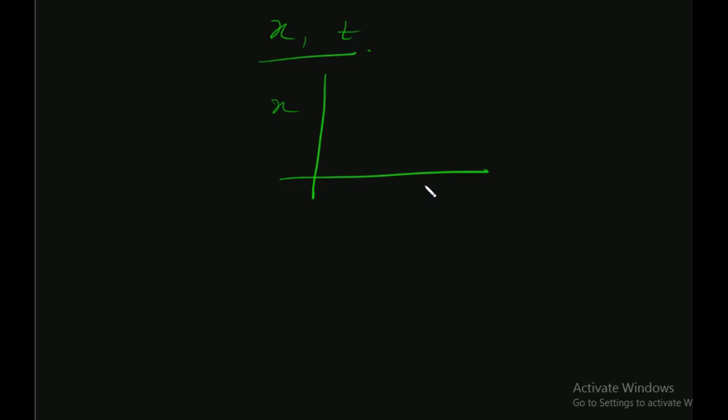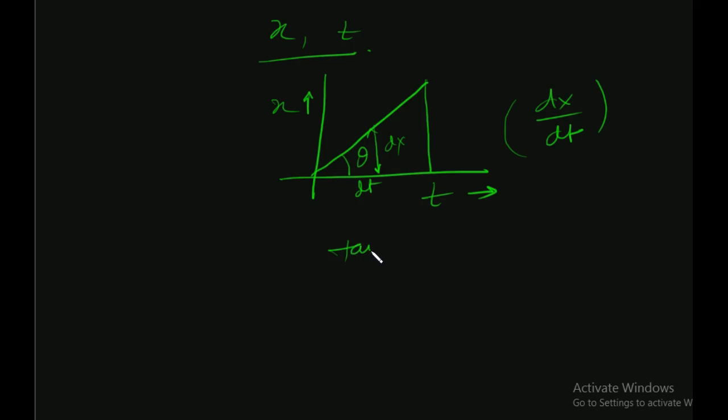For example, this is x and this is t. This can be a straight line. What does this straight line mean? First of all, this straight line means that the slope is constant. This means dx over dt is the slope. Why? Because this is theta, and if we take a very small element here, this is dx and this is dt, so tan theta would be equal to dx over dt, and tan theta in a graph is known as m, which is the slope.